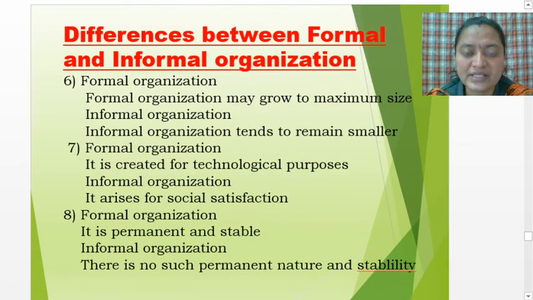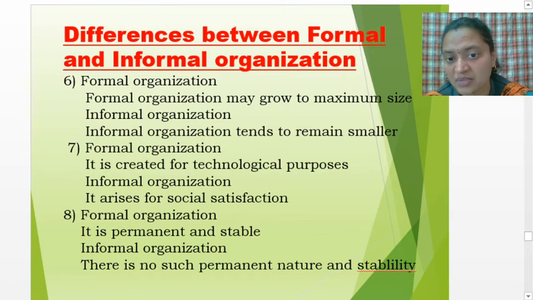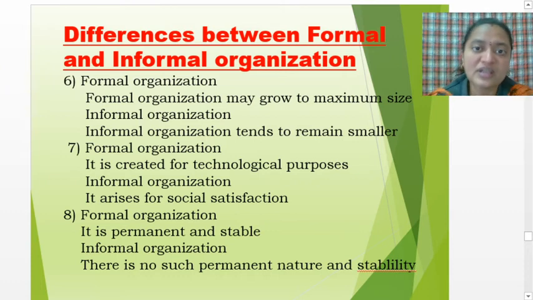Then formal organization may grow to maximum size, whereas informal organization tends to remain smaller. Formal organization grows to a maximum size because rules and restrictions are there, so it becomes larger. Informal organization, since there are no certain rules and restrictions, remains smaller.